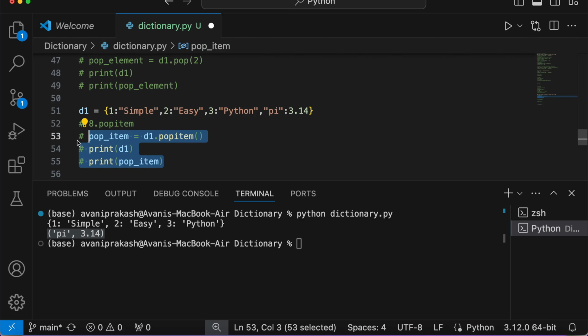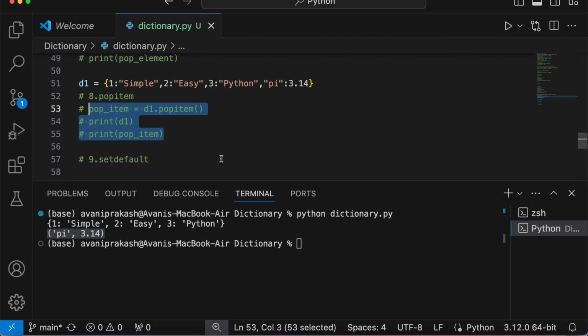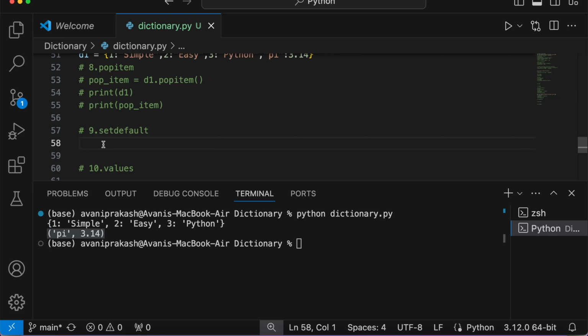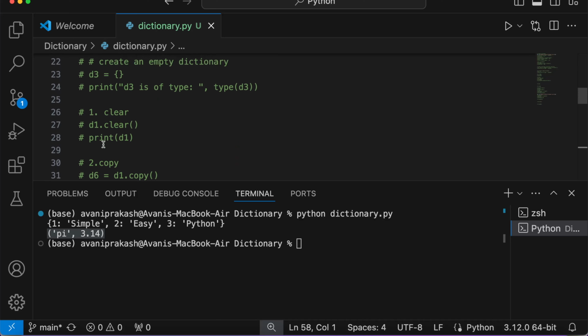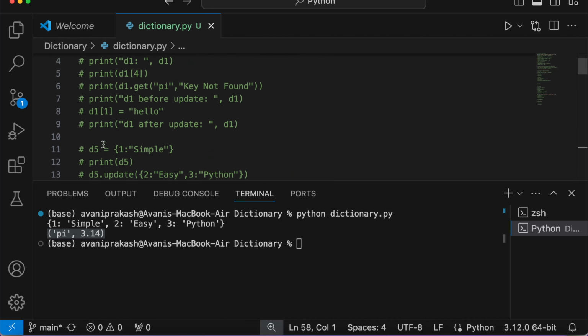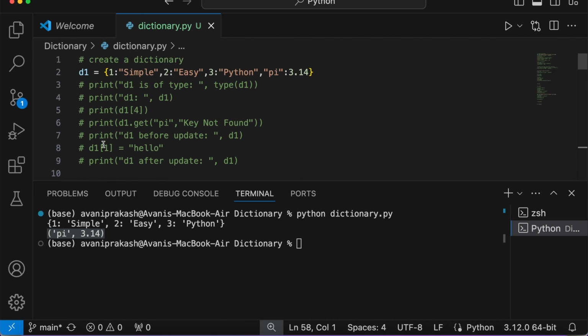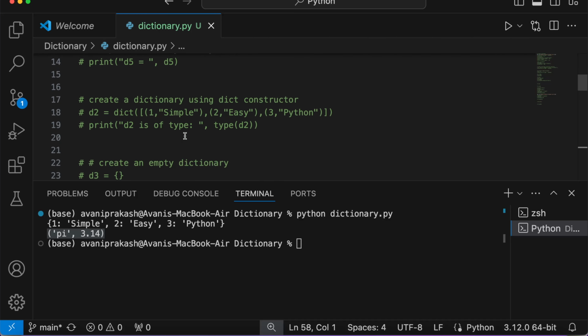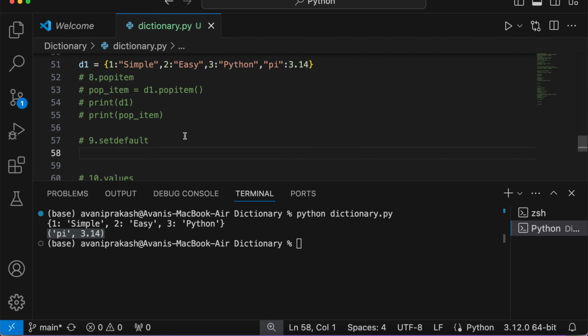Let's make it here, setdefault. Now coming back to the get method and searching for a key-value pair using the square brackets, setdefault is almost the same. The only difference between get and setdefault is that if it does not find the key, it is going to insert that key with a default value of None into the dictionary.